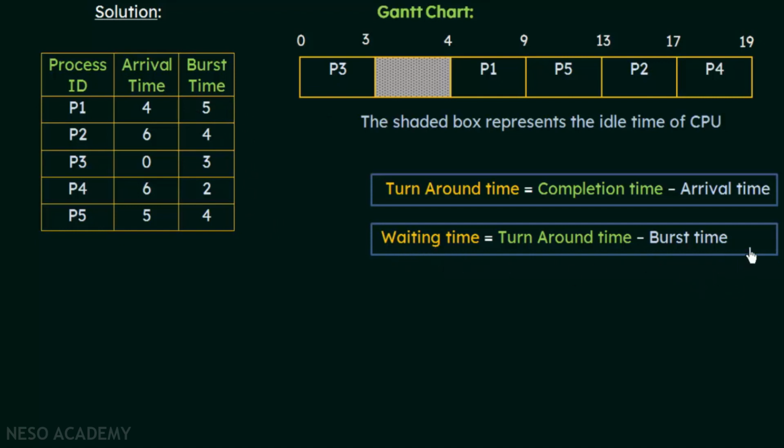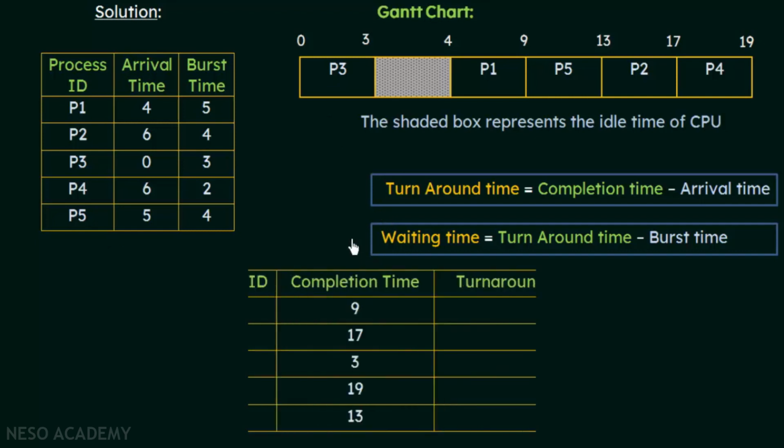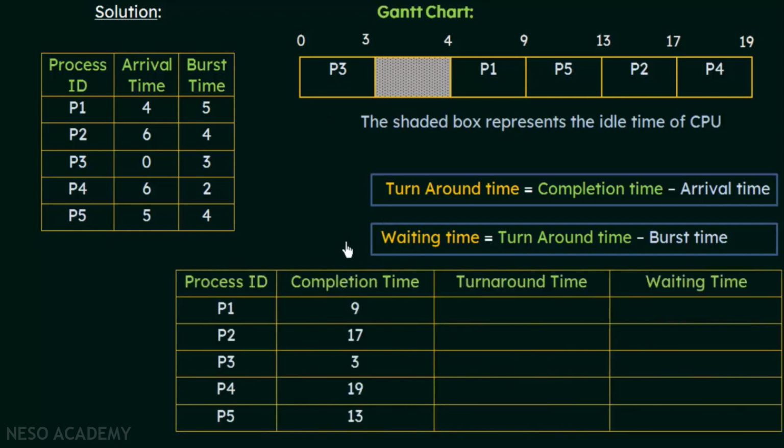Alright, now we know the formulas, and now let us try to apply this to this set of processes and calculate the average turnaround time and the average waiting time. Here we have a table in which we will calculate the required values. We have the process IDs P1 to P5, the completion time, the turnaround time and the waiting time. The completion times can be easily seen from the Gantt chart.